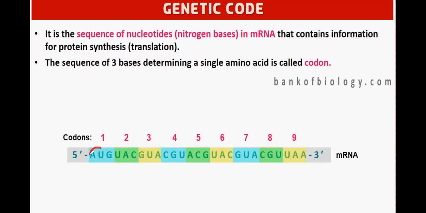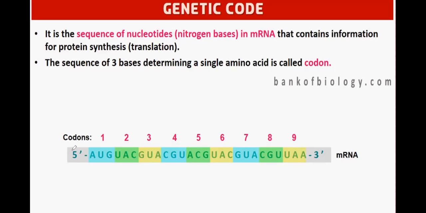So here one triplet is there. It will determine amino acid number 1. This one will determine amino acid number 2. GUA, amino acid number 3. CGU, amino acid number 4, and so on.